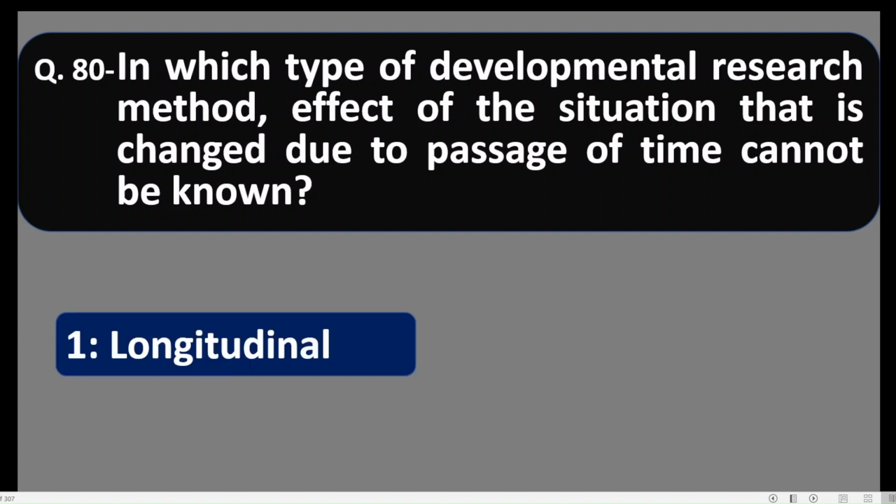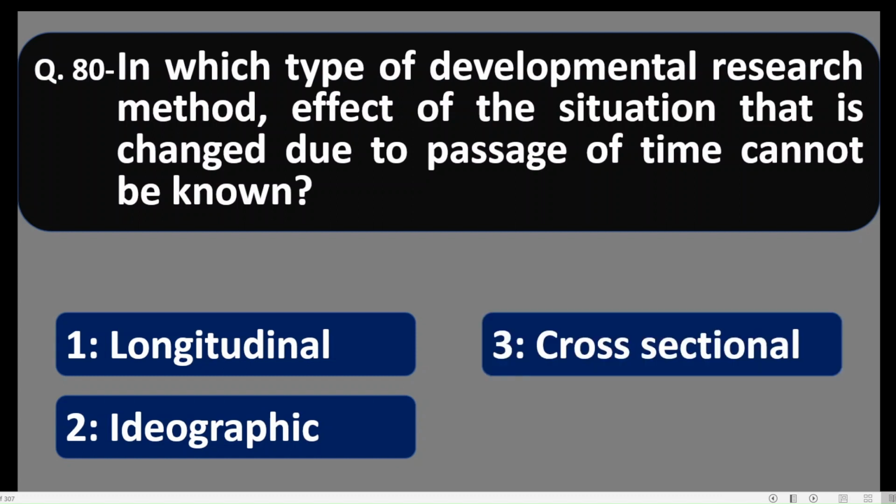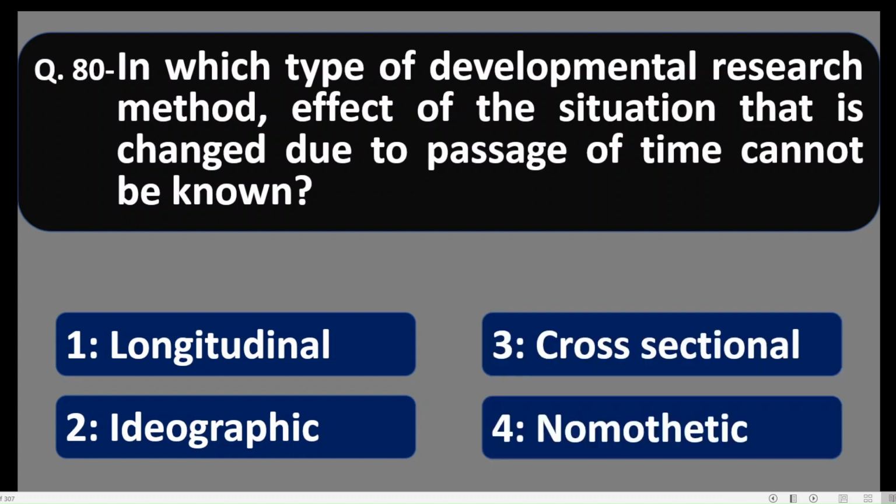So two approaches are there, developmental method, cross-sectional and longitudinal. About longitudinal we have seen earlier in previous question. In longitudinal method, the impact of changing time can be seen on the variable characteristics, but another approach is also there. Let us see the options. Number 1 longitudinal, number 2 ideographic, number 3 cross-sectional, and number 4 nomothetic.